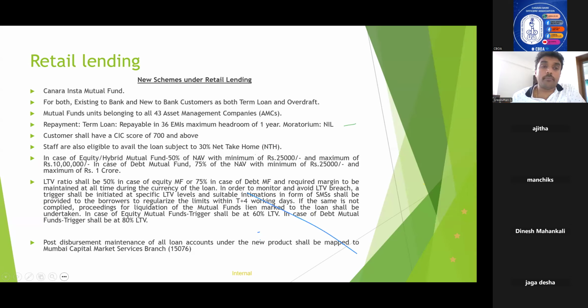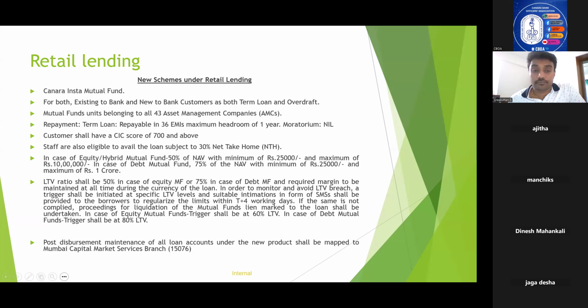So the repayment for loans against mutual funds, if given as a term loan, is maximum 36 EMIs with a maximum holiday of 1 year. Moratorium period is nil. The customer CIC should be 700 and above. Staff are also eligible to avail this particular loan. The NTH for staff is 30%.